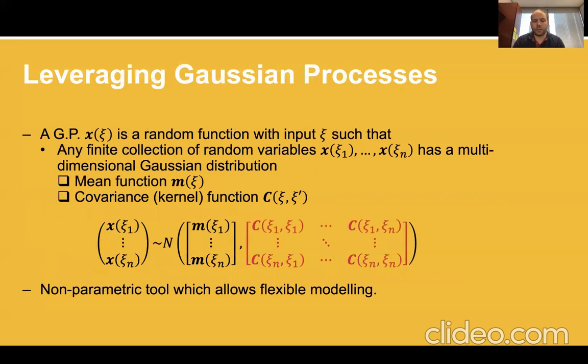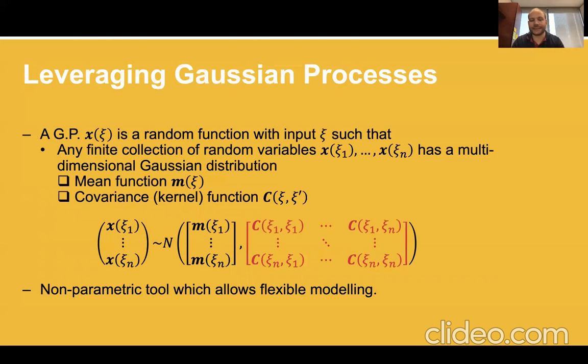Okay, so a natural way to do that is to actually introduce Gaussian processes. Gaussian processes are a well-known tool of non-parametric Bayesian modeling. The idea is that it puts a prior on functions. That's really why it is so useful. In a nutshell, a Gaussian process is a random function with an input that we call xi here.